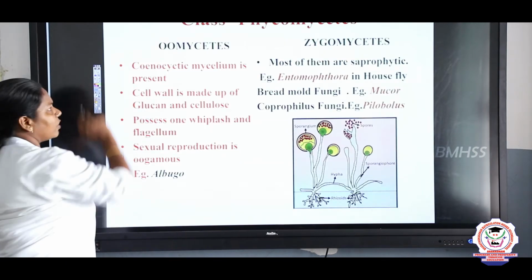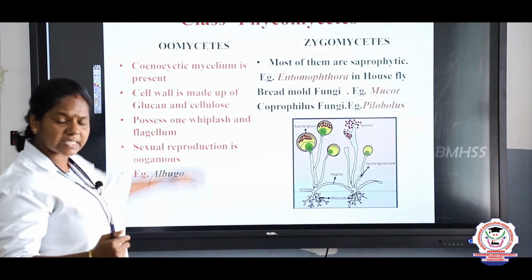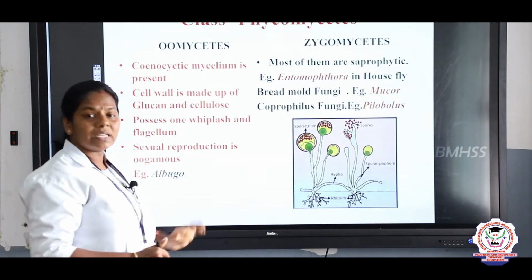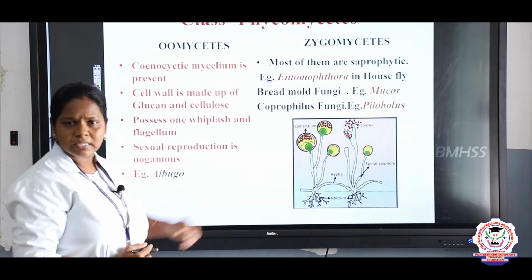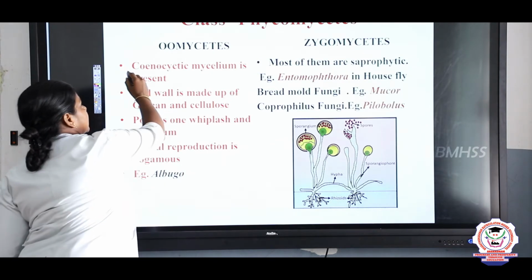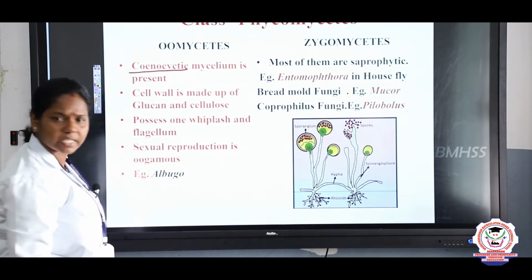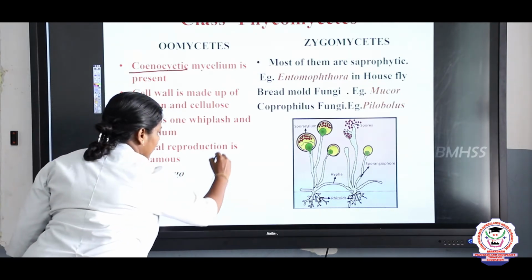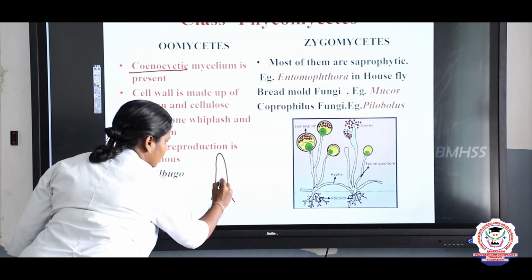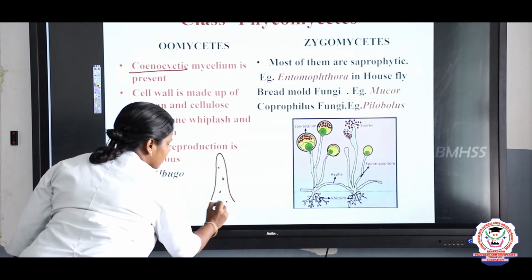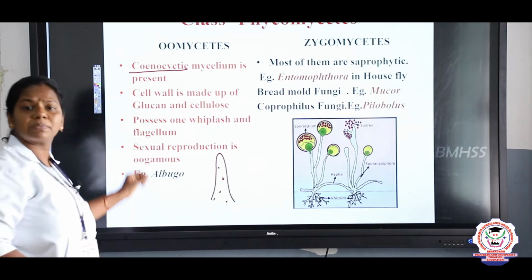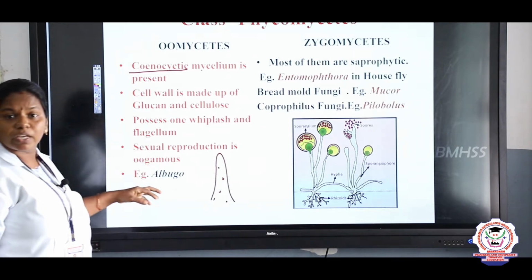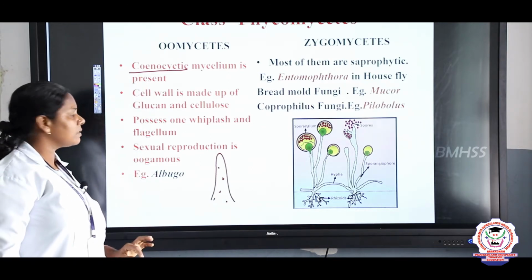What is the first classification, children? Phycomycetes. Phycomycetes is divided into 3. Let us see about them. First one is oomycetes. Oomycetes possess cenocytic mycelium. What is cenocytic, children? The cells are present without the septum. If the septum is absent, that mycelium we call cenocytic mycelium.